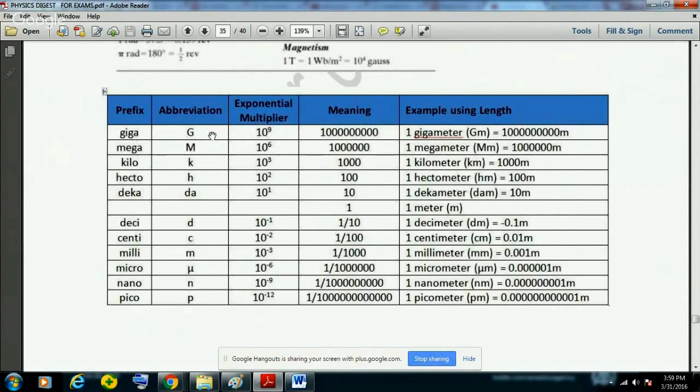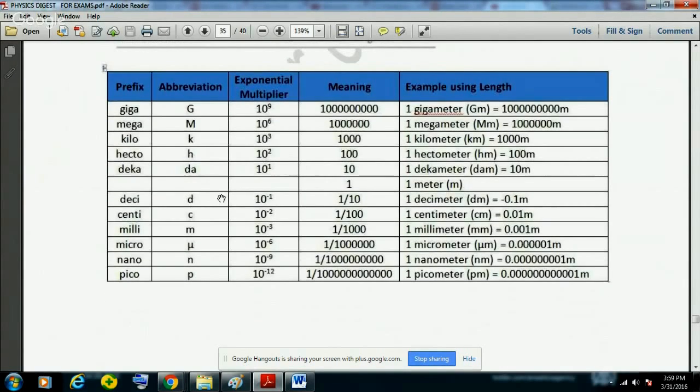So this 10 to the power is the exponential multiplier, and this is its prefix. In a similar way, deci means 10 to the power minus 1, centi 10 to the power minus 2, milli means 10 to the power minus 3, micro means 10 to the power minus 6, nano means 10 to the power minus 9 meter, and pico means 10 to the power minus 12. And there are some other terms like femto.